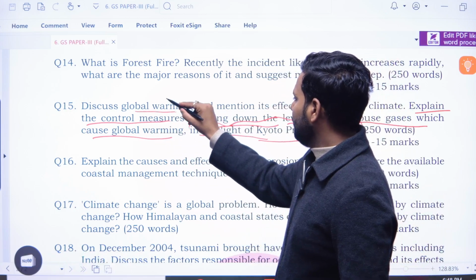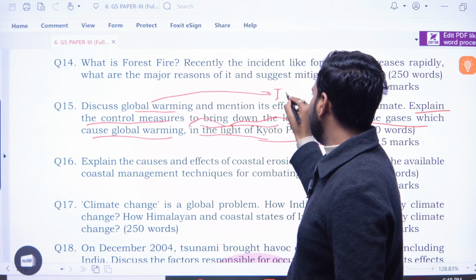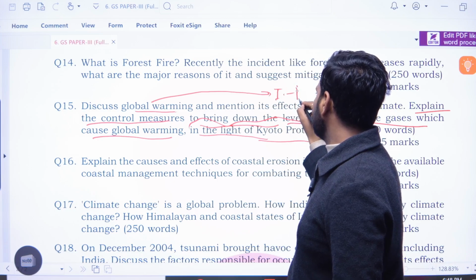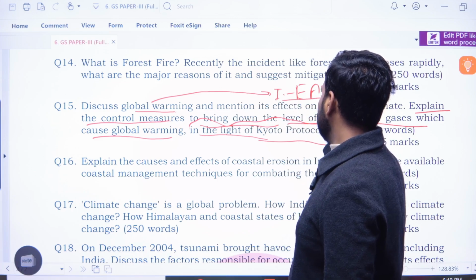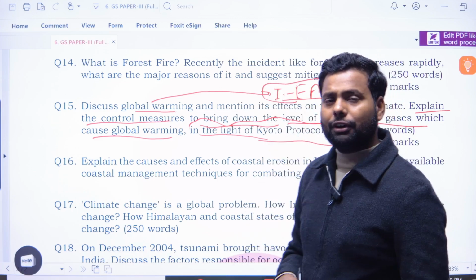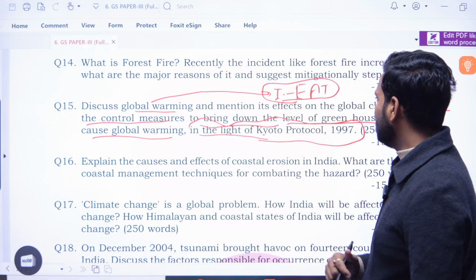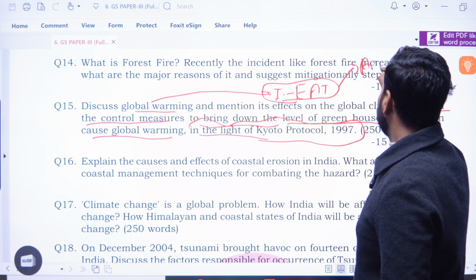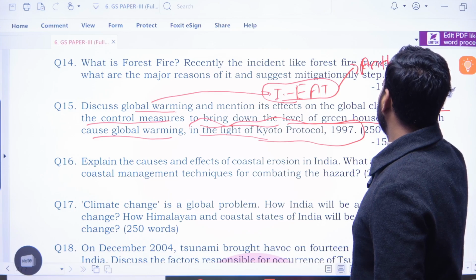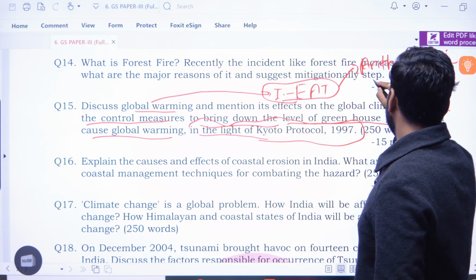So here we all know that global warming means the warming or increase in the temperature of the earth's average temperature. Why does the earth's average temperature increase? Because of global warming, or because of anthropogenic reasons,